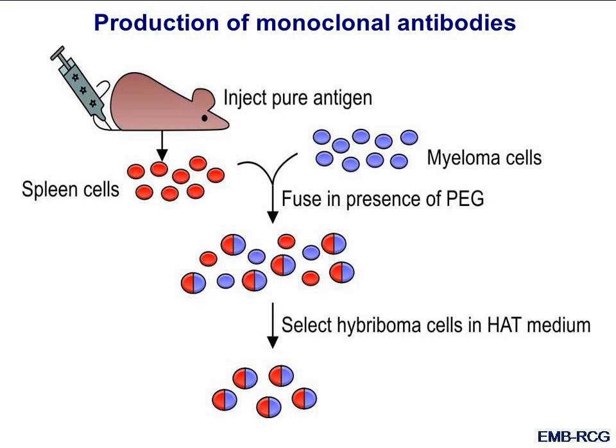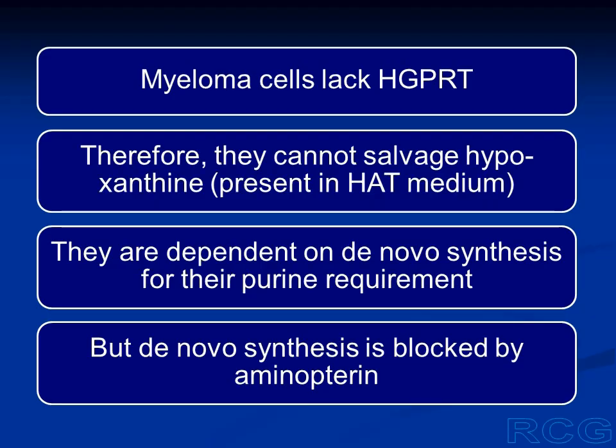Now, why do only hybridoma cells survive in HAT medium, and why not the unfused B lymphocytes and unfused myeloma cells? The myeloma cells do not possess HGPRT, hypoxanthine guanine phosphoribosyltransferase. This is a salvage enzyme that can convert hypoxanthine into inosine monophosphate. And from inosine monophosphate, adenosine monophosphate can be synthesized, and guanosine monophosphate can be synthesized.